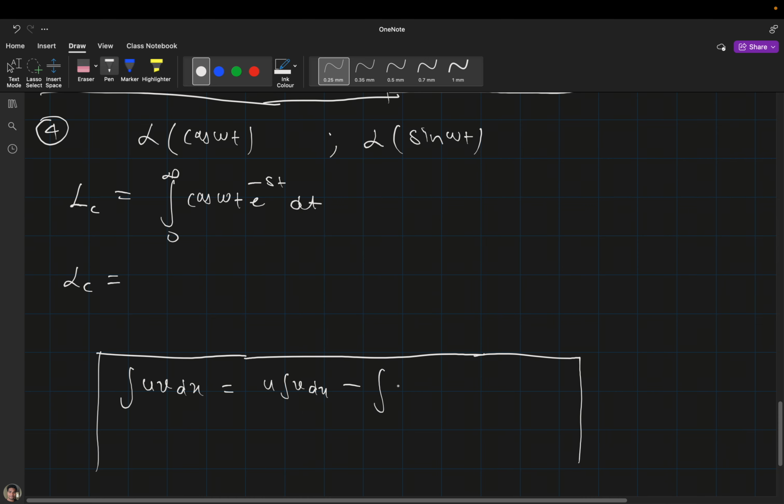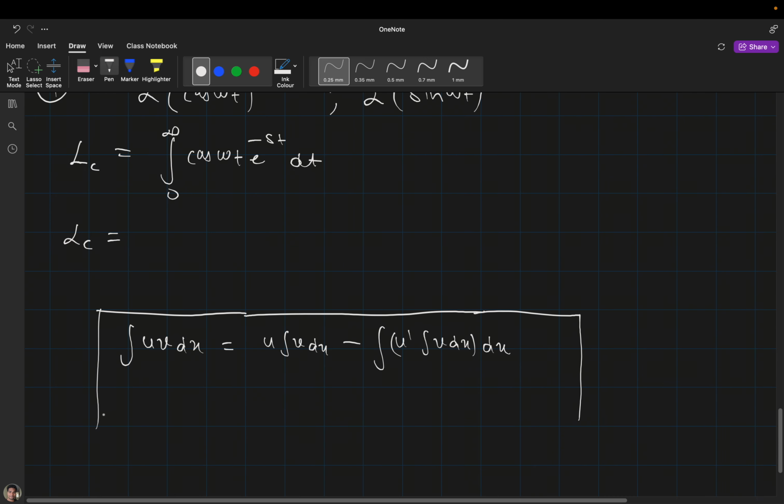Minus, you have to differentiate this, that is u dash, then you have to integrate this v dx, and after doing all those operations we have to again integrate it. So this formula is the integration by parts formula. But we have to choose u and v cleverly, because sometimes you may not be able to integrate v. In that situation we will just swap them. I know that we cannot integrate every function, but if it is possible then you can swap. After swapping you can check whether you can integrate it or not.